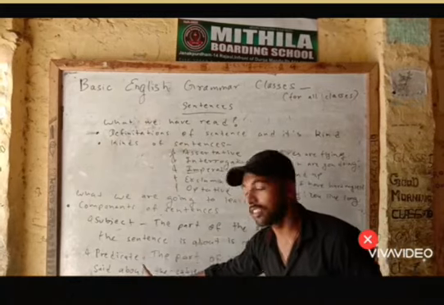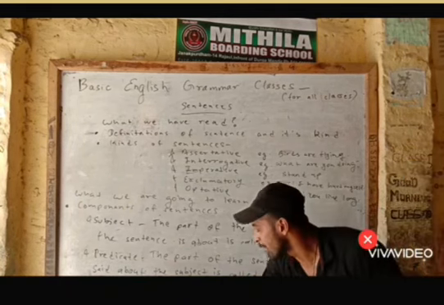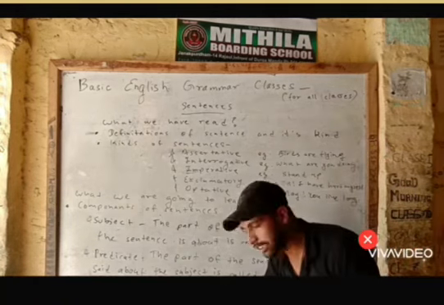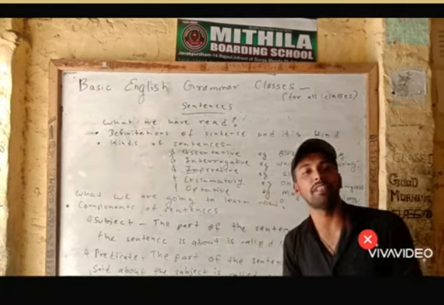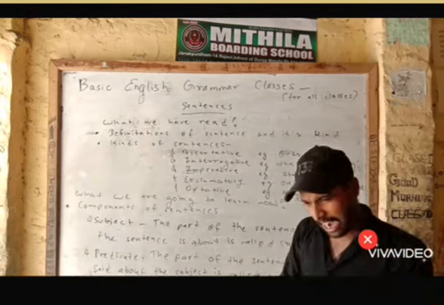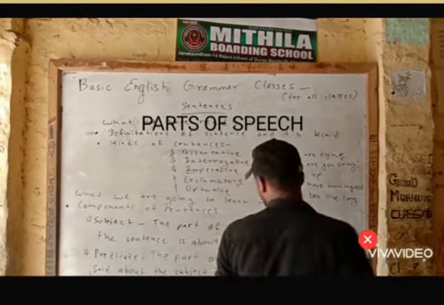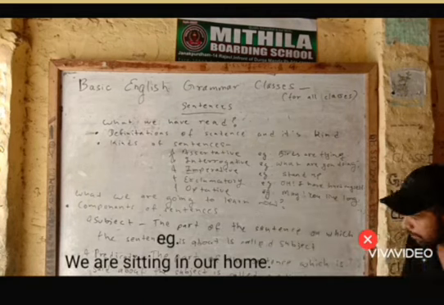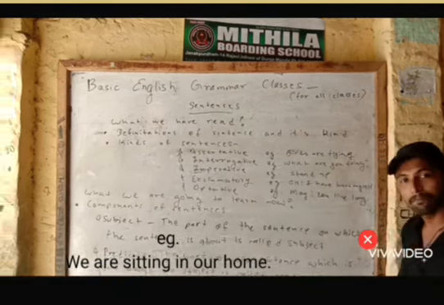Okay, predicate, which is the other component of the sentence, is the part of the sentence which is said about the subject. Anything in the sentence which is said about the subject is called the predicate of the sentence. Further, it can also be called the object of the sentence. The predicate or the object is made up of different components of grammar, which we will study in our next class, which will be parts of speech. Okay. One more time, look here. I have written the example: We are sitting in our home. We is the subject, and all the next things are the object.